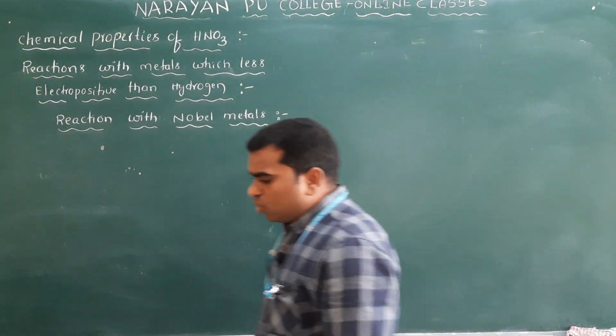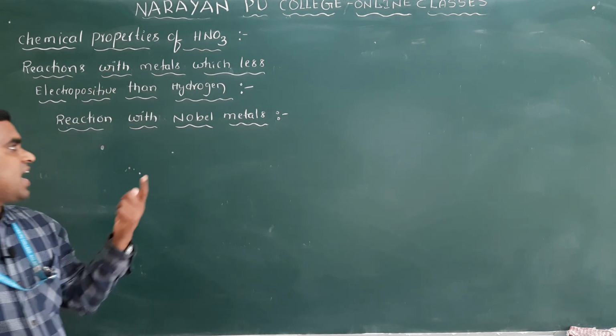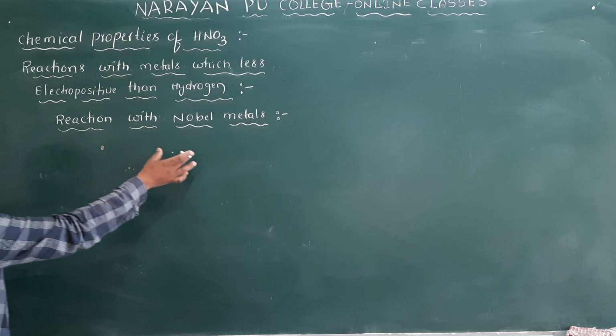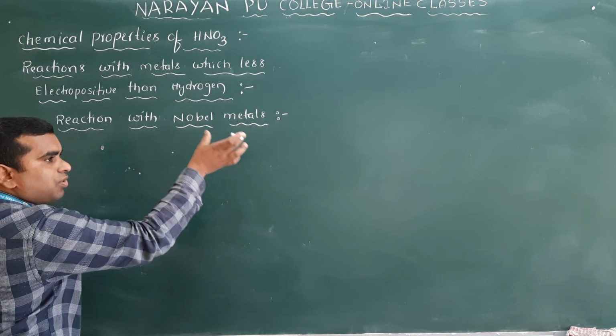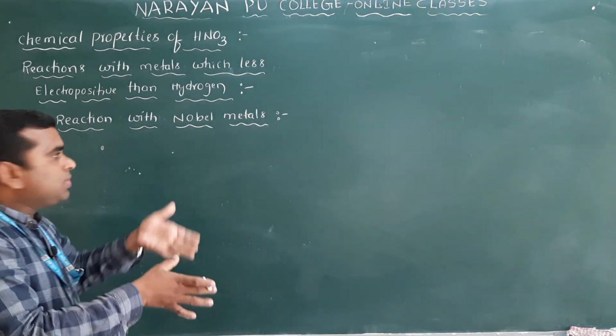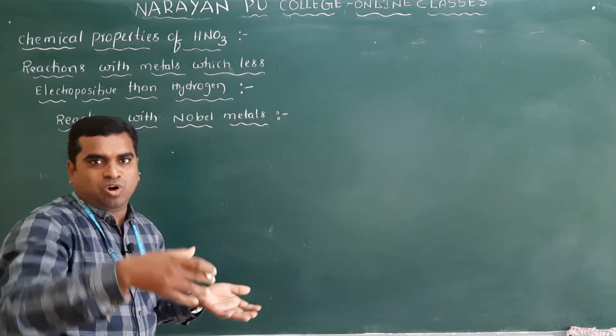Clear? And you know that concentrate HNO3 alone cannot react with the noble metals. But if you take a mixture of concentrate HNO3 and HCl, these noble metals will react, you can say they will dissolve.